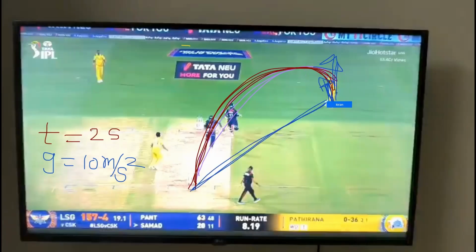How can I estimate the range, sir? It cannot be accurate, of course. Even the time I'm not calculating accurately, right? But that is the minimum thing we can say. Now, height obviously we can't say, right? Range we can guess. How can we guess the range?